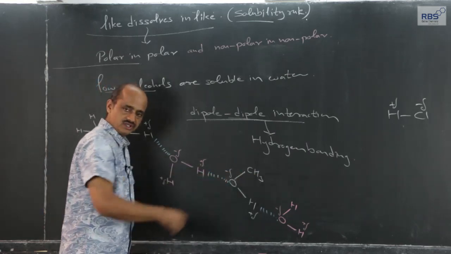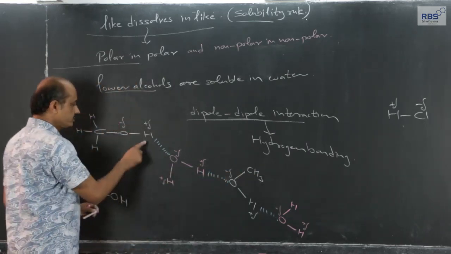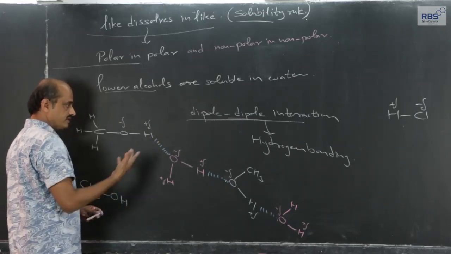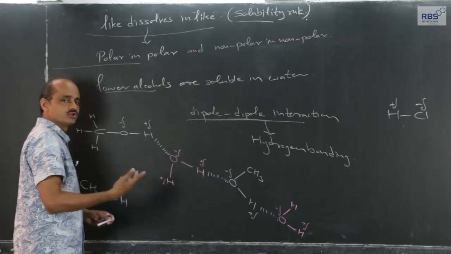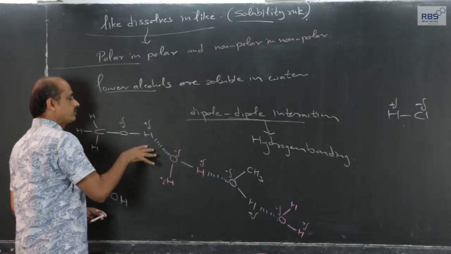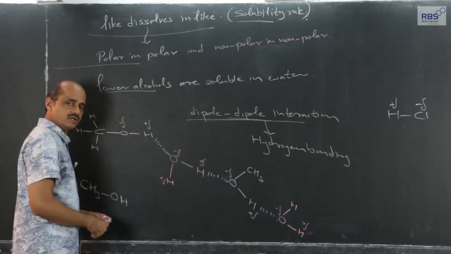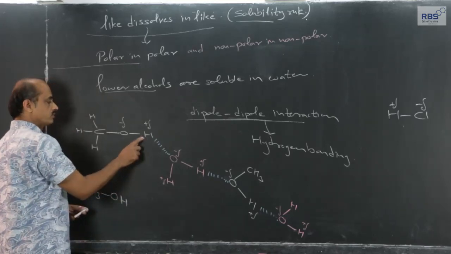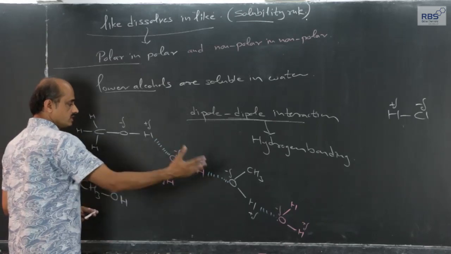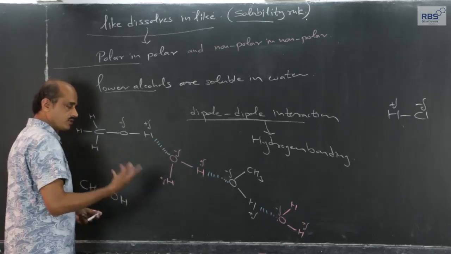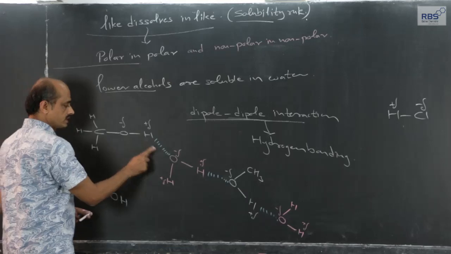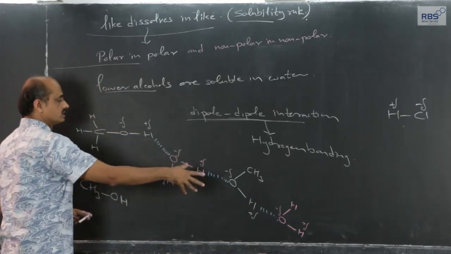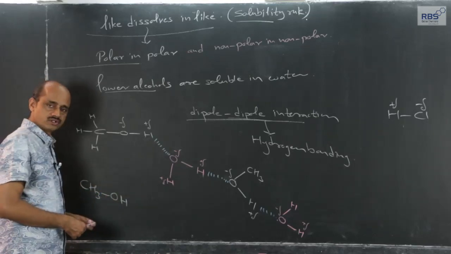Same pattern repeats, and therefore, this dipole-dipole interaction, which in this case, if it is through hydrogen, it is called as hydrogen bonding, because this dipole-dipole interaction is more powerful as compared to other dipole-dipole interactions. So, henceforth, we will call this as hydrogen bonding. So, because of this hydrogen bonding, alternate arrangement of methyl alcohol and water, methyl alcohol is soluble in water.